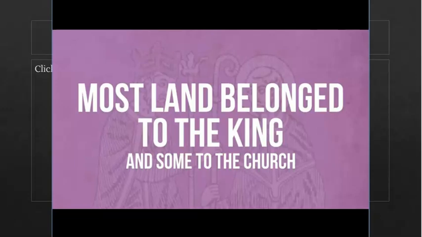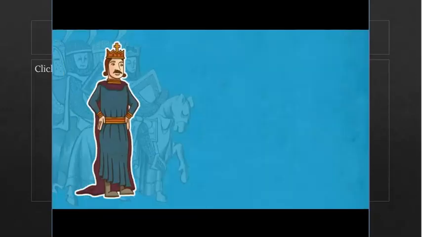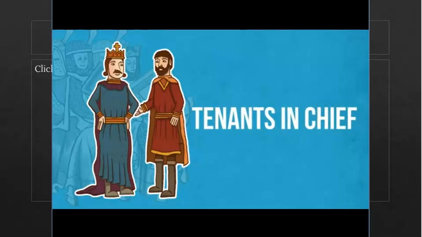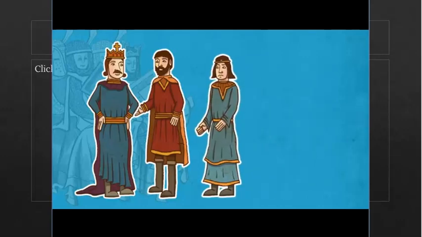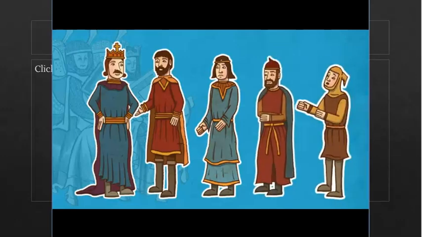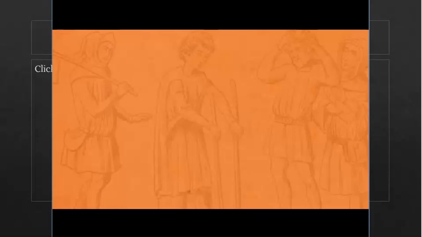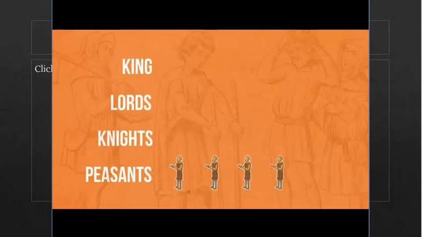The king parcelled out large estates to great lords known as tenants-in-chief, in exchange for their military and political support. These great lords then parcelled out smaller portions of land to lesser lords on similar terms, who did the same to local lords, who did the same to peasants. The system is often represented as a pyramid with the king at the top.